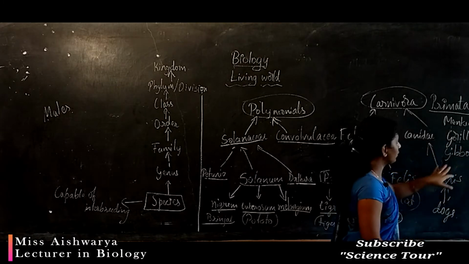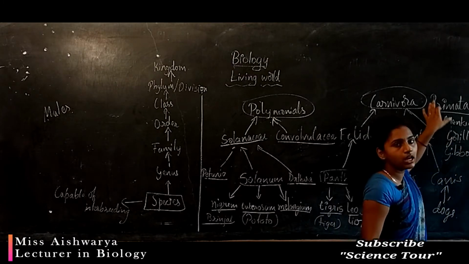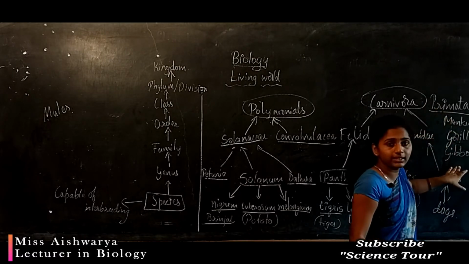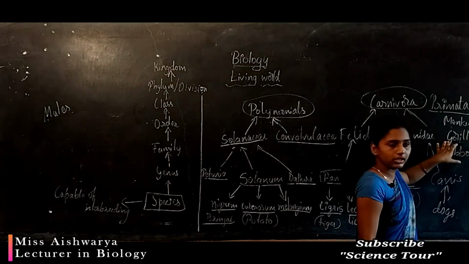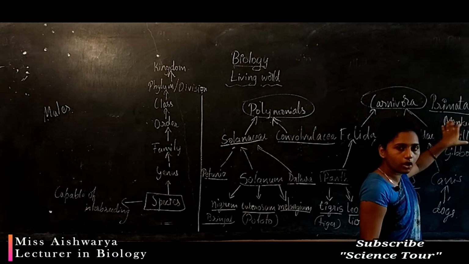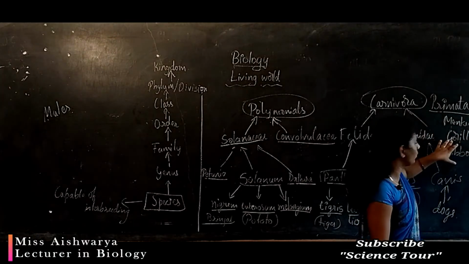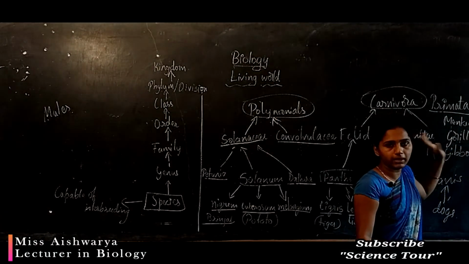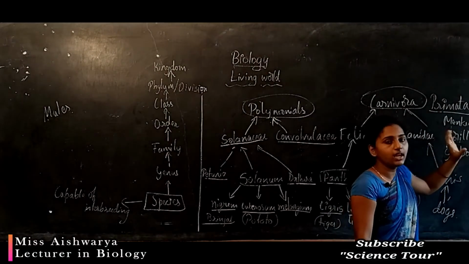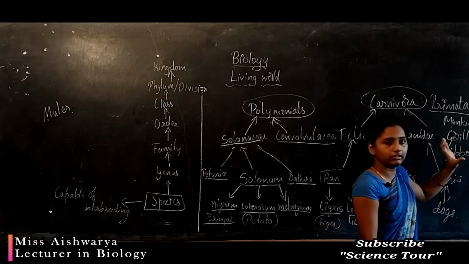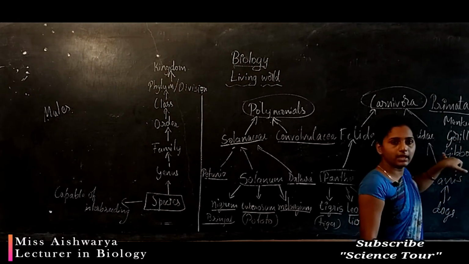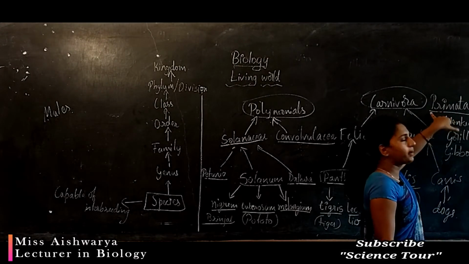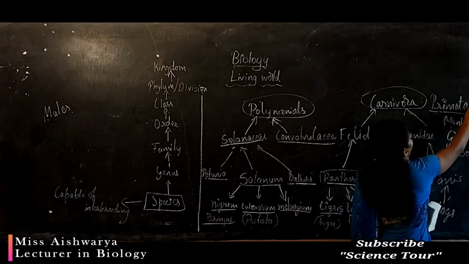These gibbon, gorilla and monkey will come under the order primata, and gibbon is nothing but a black faced monkey. Gorilla you know, and monkey you know, commonly seen in our place, and gorilla we can see in a zoo, and gibbon we can see in some places also, a black faced monkey with a cream colored body, cream colored fur.